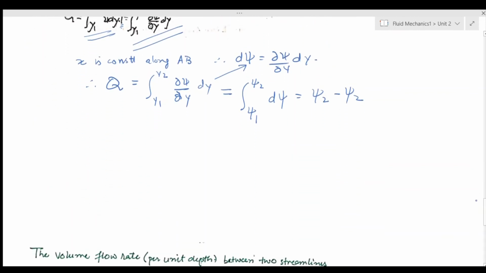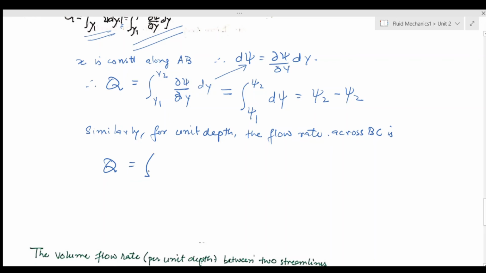So let's say for unit depth along BC, I am actually moving along the x-axis.